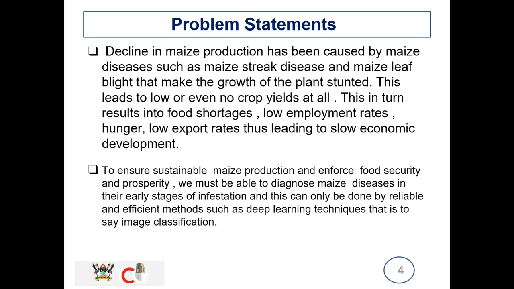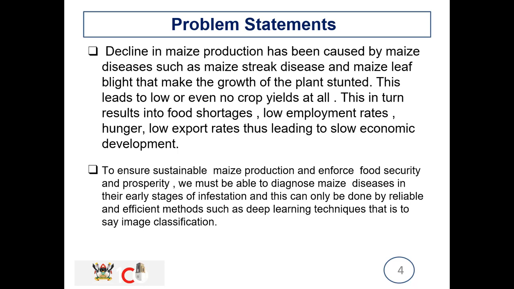They cause the growth of the plant to get stunted, which in turn leads to low or even no crop yields at all. This in turn results in food shortages, low employment rates for the people working as farmers, then hunger, then low export rates, thus leading to slow economic development.